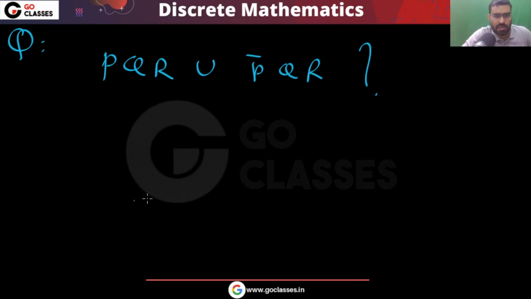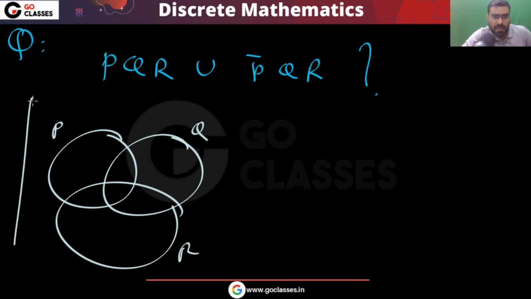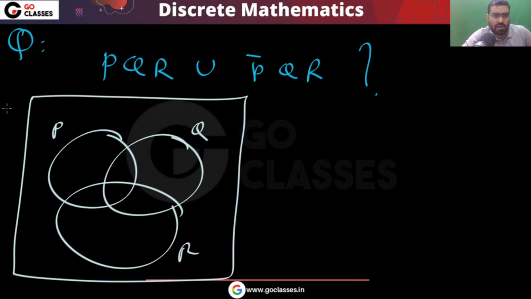Okay, this is my question. I wanted to ask you, like PQR union P bar QR. Can you say something about it? For example, this is your PQR. Look at this. This is P, this is Q, this is R, and this is the Venn diagram. For example, this is area number 1, 2, 3, 4, 5, 6, 7, 8. So tell me, what is this one?